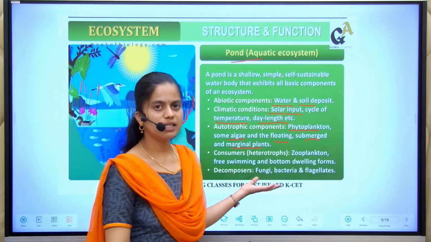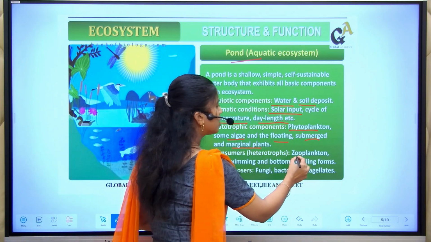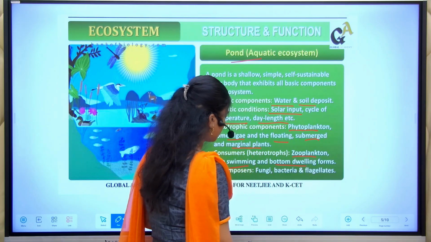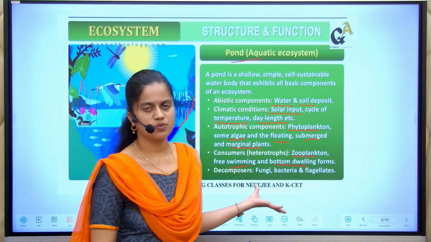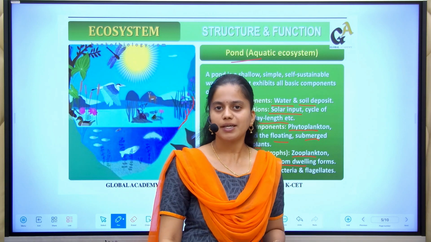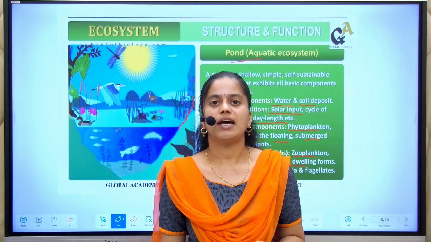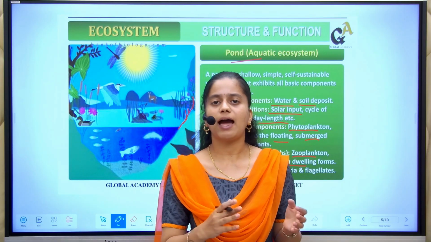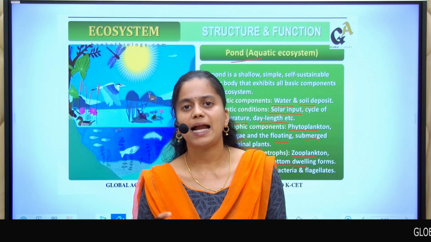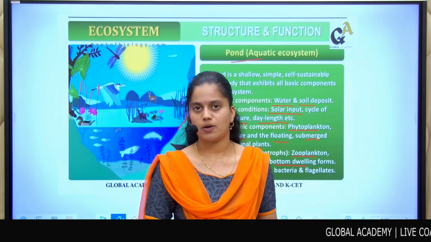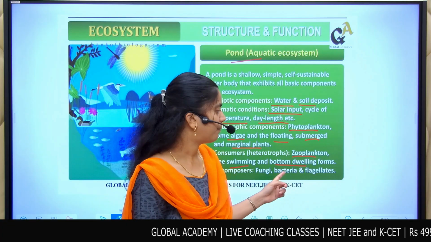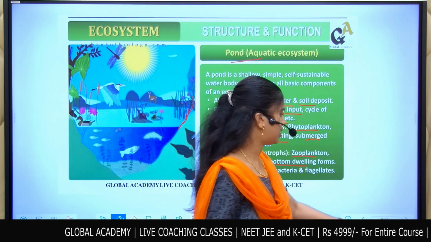Then the other components will be the zooplankton, freely swimming and bottom dwellers, and some decomposers will be present. Do you know what a decomposer is? Decomposers are the ones which feed upon the dead and decaying of the living plants and animals. Those are called decomposers. Examples are fungi, bacteria and flagellates.